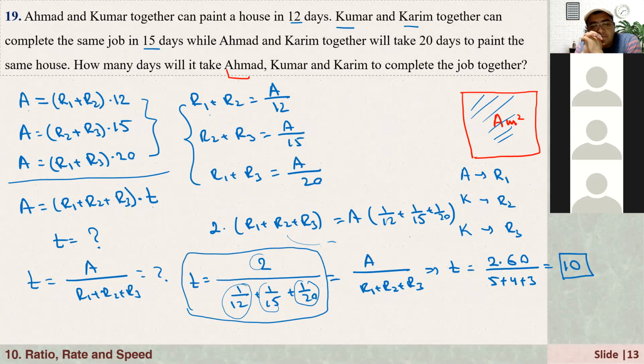What I did, as I said, I had three equations: 1/x plus 1/y is equal to 1/12. I had this. Then I added all of them. Then at the right side, I got 1/5. At the left side, I got some number like this. Then I divided by 2, and it got 1 over 10.